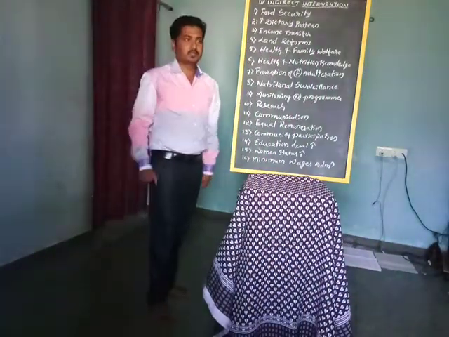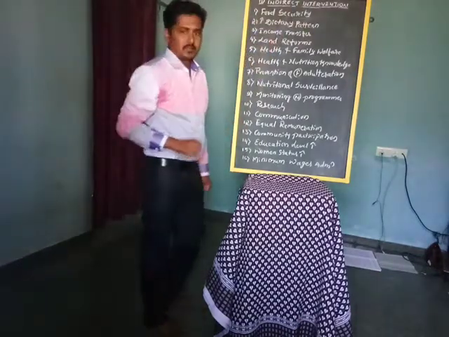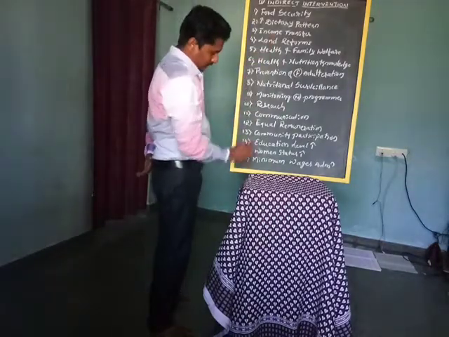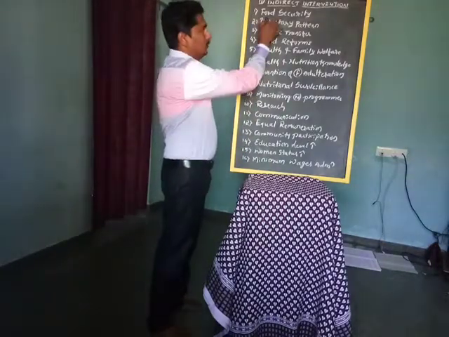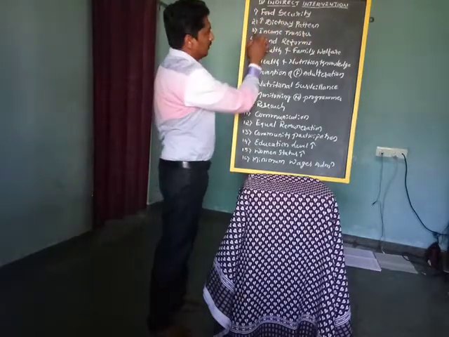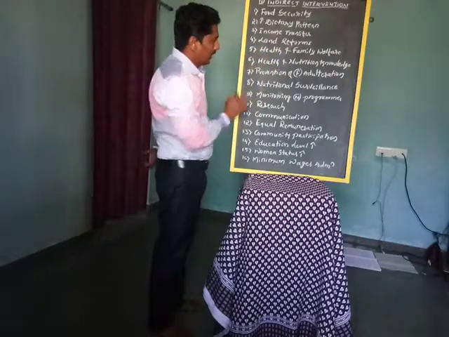Yes, now we will start with the remaining thing, indirect interventions. Within these indirect interventions, we will see 16 points. First one, food security. Second one, increase the dietary pattern. Third one, income transfer. Fourth one, land reforms.